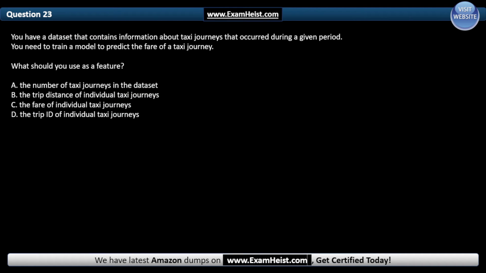Question 23. You have a dataset that contains information about taxi journeys that occur during a given period. You need to train a model to predict the fare of a taxi journey. What should you use as a feature?